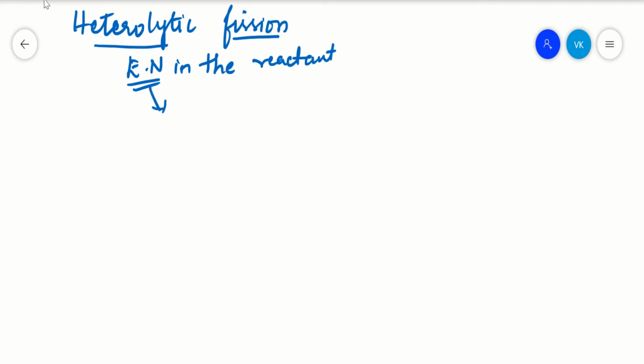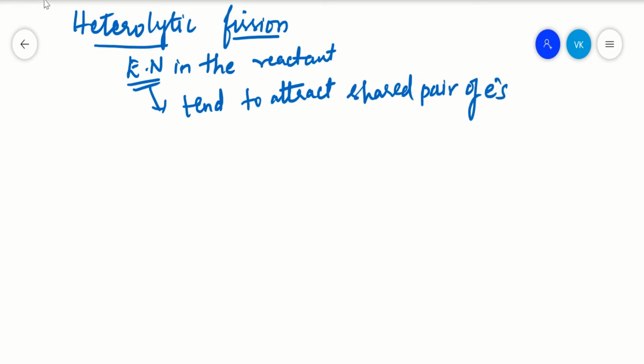It will tend to attract the shared pair of electrons towards its side, right? So what does it do now? Let us take one carbon along with one electronegative atom. Now the electron here is of carbon and this is the electron of your electronegative atom. This is your carbon and this is your electronegative atom.